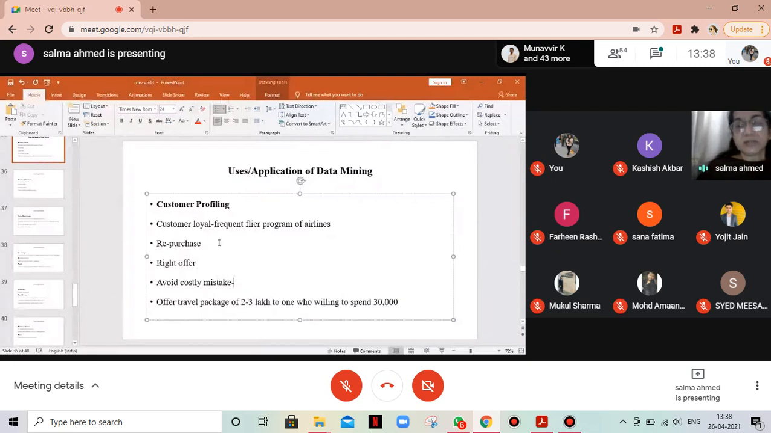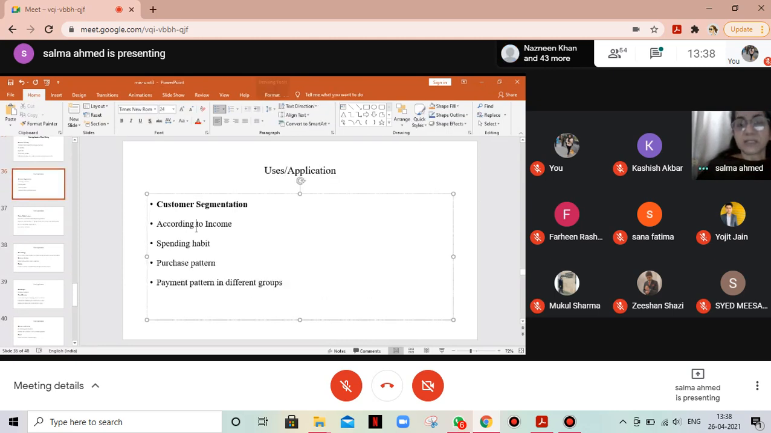So we create a customer profile to convert him into a loyal customer, like a frequent flyer program of the airlines. We try to ensure that he repurchases from us rather than deflect. We make the right offer to him. We avoid costly mistakes, like offering a travel package of 3 lakhs of rupees to one who is willing to spend 30 to 40,000 per visit. Now, customer segmentation according to income.